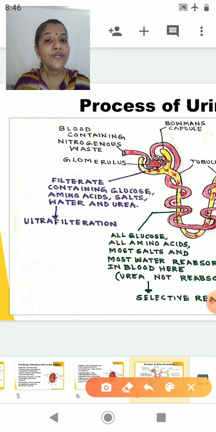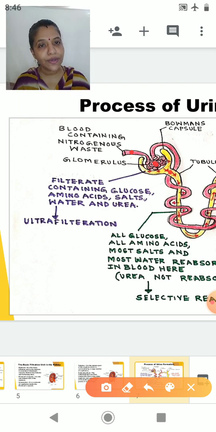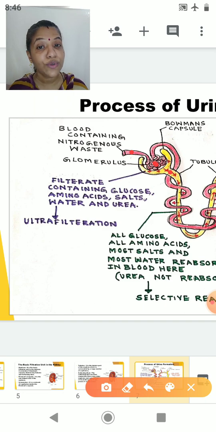The blood is filtered through the minute openings in the Bowman's capsule and enters into the inner part of the Bowman's capsule. Substances which enter into the Bowman's capsule are called the filtrate, because it is found after the process of filtration of the blood which is containing the nitrogenous waste.